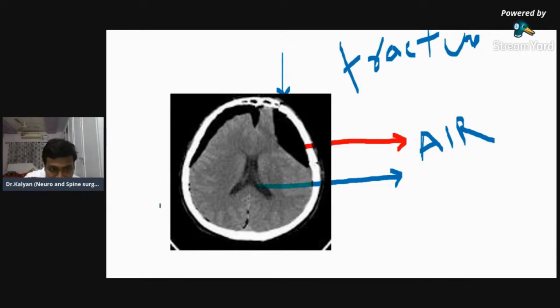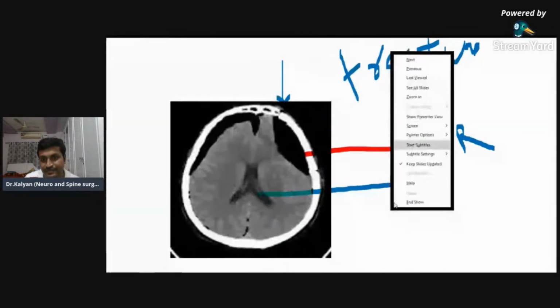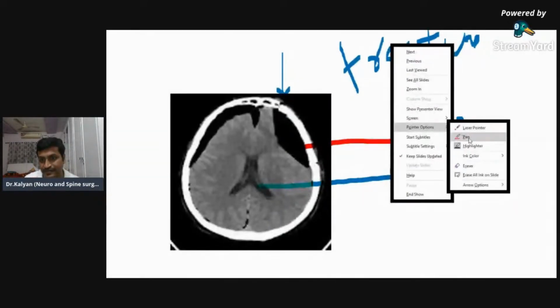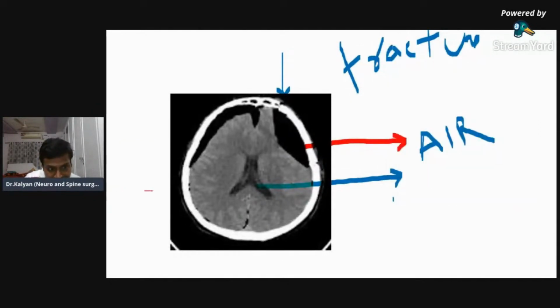Can you all identify the small specks of fracture all around? I will show you. I will take a pen. Can you see? There is air over here. There are multiple specks of pneumocephalus. There is air over here. All these are small specks of air which has entered through the skull. And because this air is compressing the brain, this is an emergency. We have to remove the air as soon as possible. Fine. So you have identified pneumocephalus.